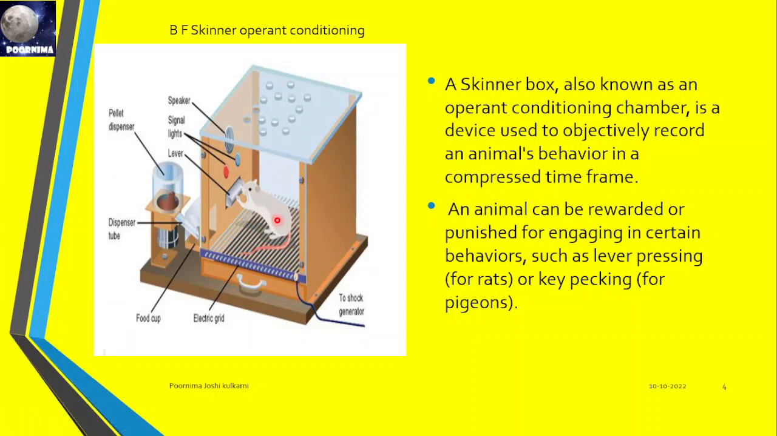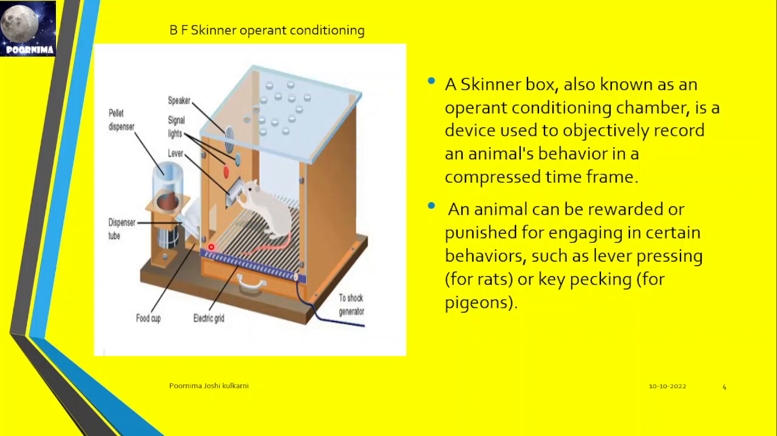This rat is in a Skinner box in which if the rat presses on the lever, it will get a reward. The food will be dropped here by pressing on this lever. And the speaker is here. Some sound will come and signals will be on here. When the light signals are on, it should put its leg on this lever. Then the food will come at that time. He is making it learn this habit.